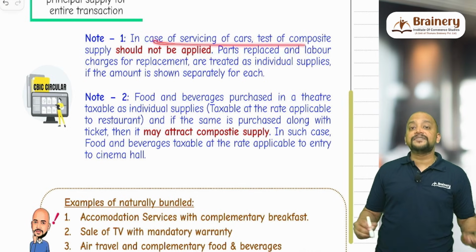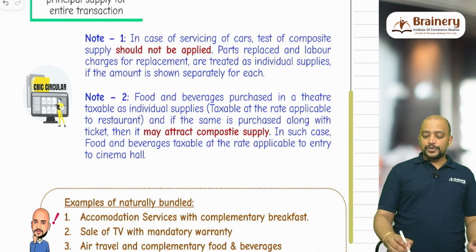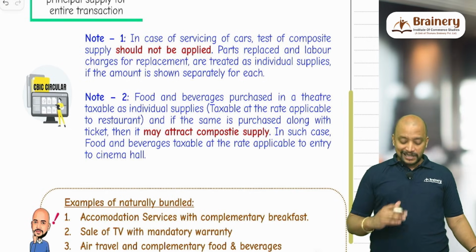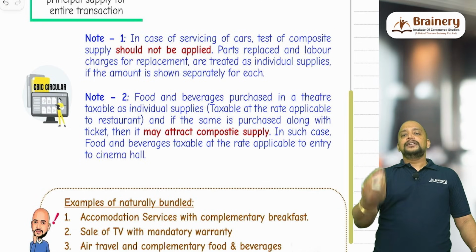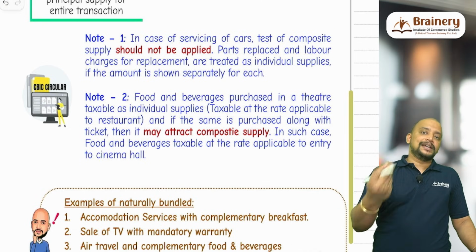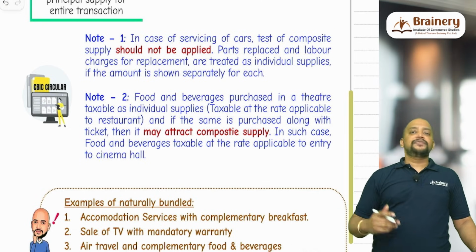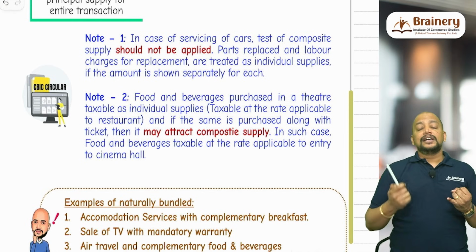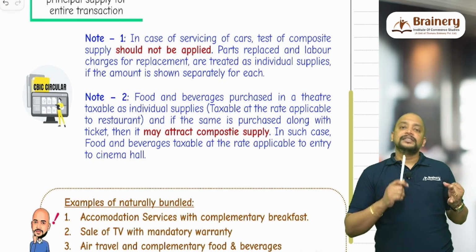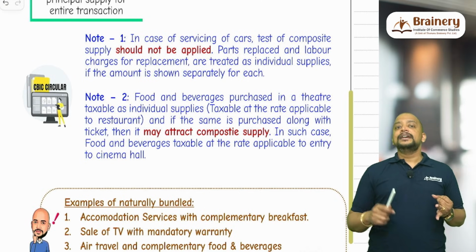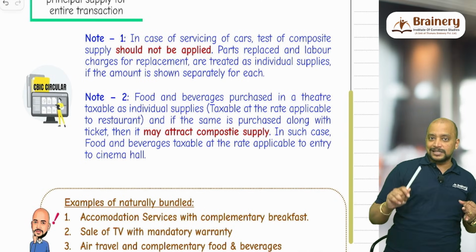So in case of servicing of cars, the test of composite supply should not be applied. So what they are telling, in case of servicing of car, there are two elements. One will be like providing the service of repairs, like changing the parts. So first there is replacement of parts, part sold plus replacement of part, labor charges for replacement. This replacement of parts is a goods element, labor charges for replacement of part is the service element.